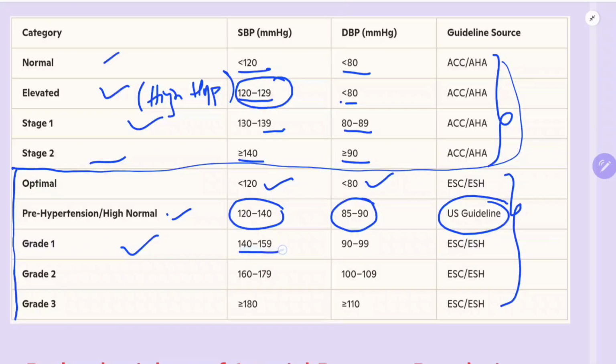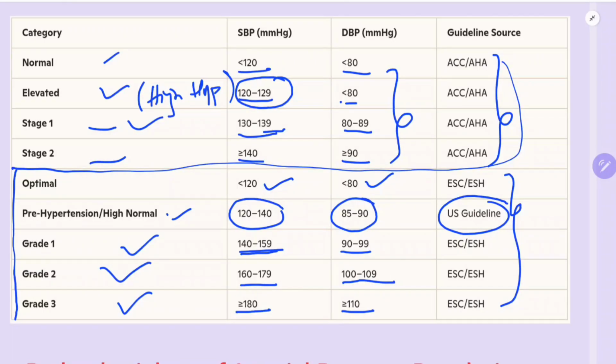Grade 1 is 140 to 160, 90 to 100, whereas stage 1 in the American is 130 to 140. Grade 2 is 160 to 180, 100 to 110. Grade 3 is more than or equal to 180, more than or equal to 110. So this is how much difference there is between the American and European classifications.